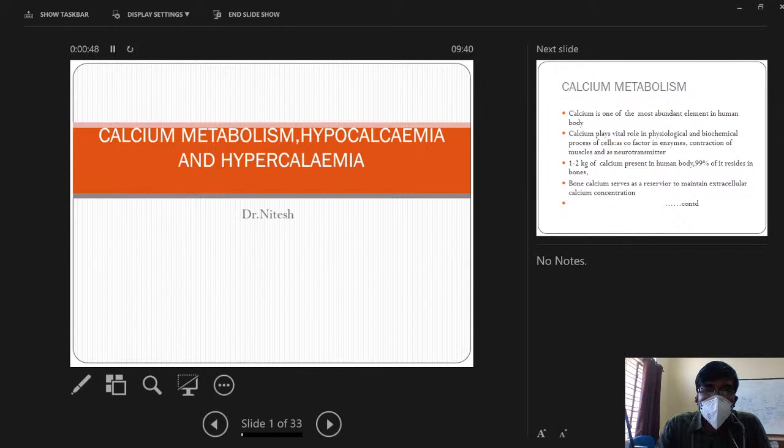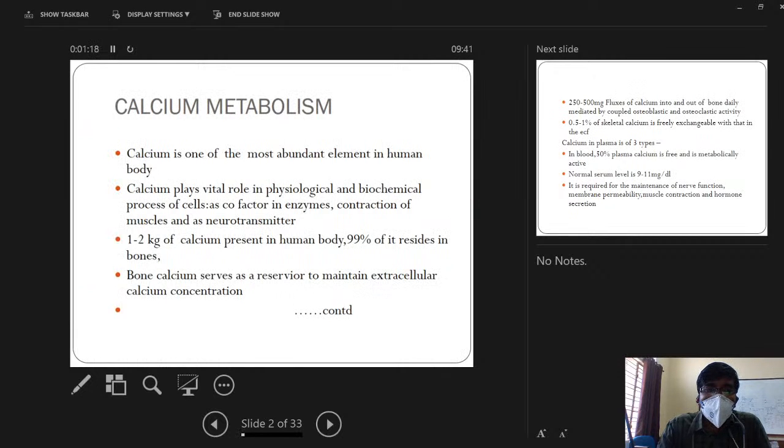Calcium is a cation which has a role in various metabolic functions of the body. That is, it acts as a coenzyme, it acts as a cofactor, it has a role in skeletal muscle contraction, cardiac muscle contraction, membrane repolarization, and stabilization of the cell membrane. It also acts as a factor in coagulation, hemostasis. So calcium is one of the most abundant elements in the human body.